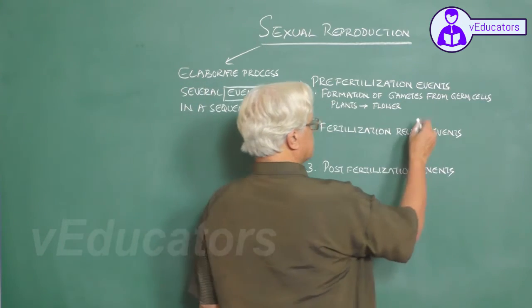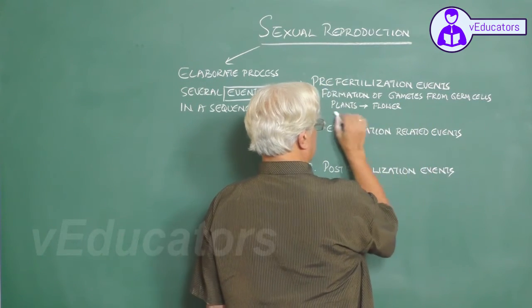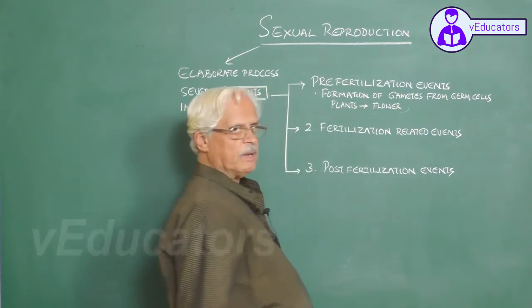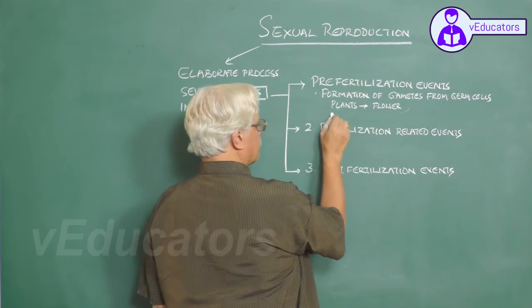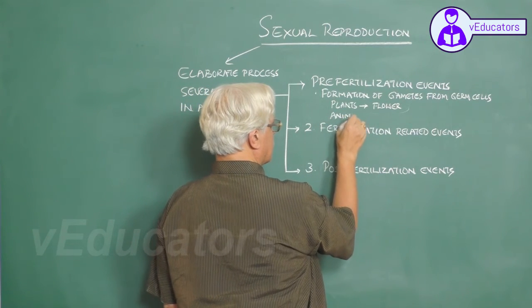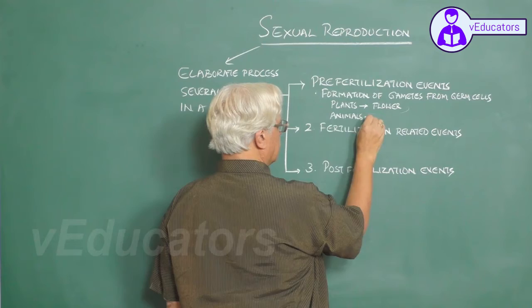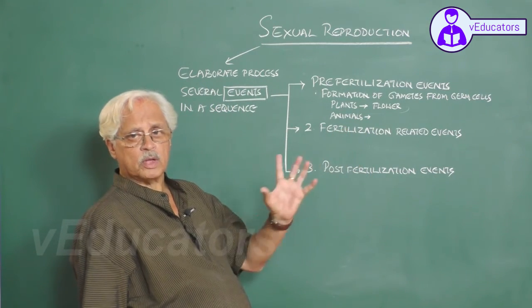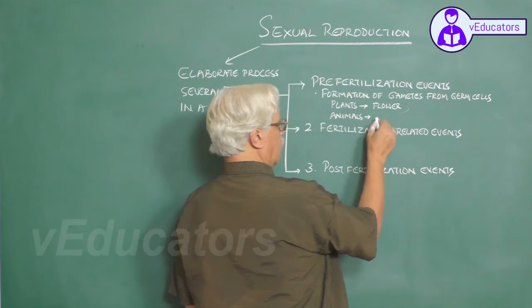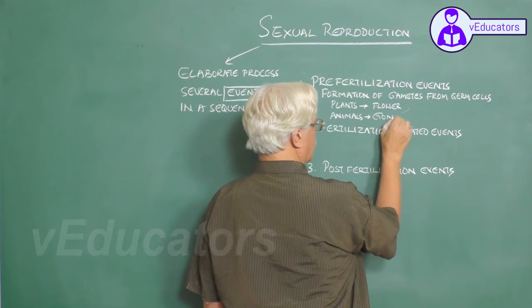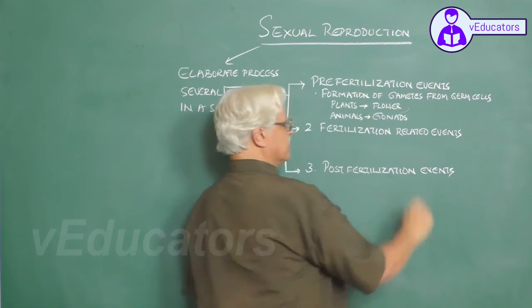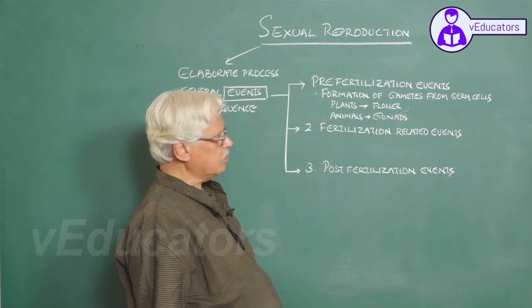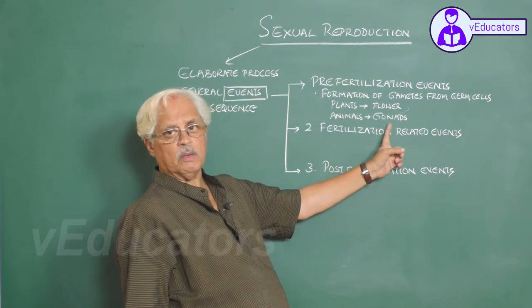So this process takes place in the flower in the plants, whereas in animals gametes are formed in reproductive organs. They are called gonads, the male gonad and the female gonad.